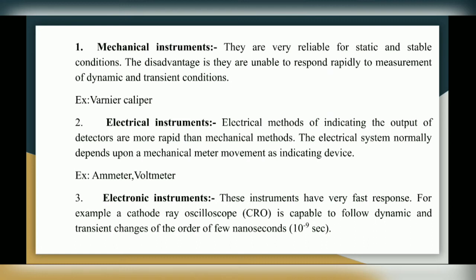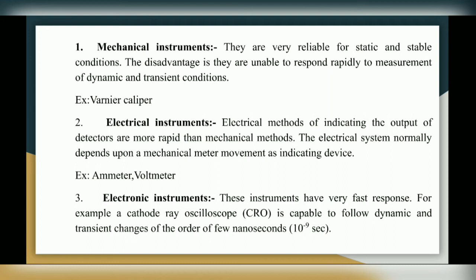Second, electrical instruments. So electrical methods of indicating the output of detectors are more rapid than mechanical methods. So they give a response in less time as compared to mechanical instruments. The electrical system normally depends upon a mechanical meter movement as the indicating device. So electrical instruments also have a pointer which is moving. So basically, for indicating purposes, electrical instruments depend on a mechanical meter. So the examples of electrical instruments are the ammeter and voltmeter.